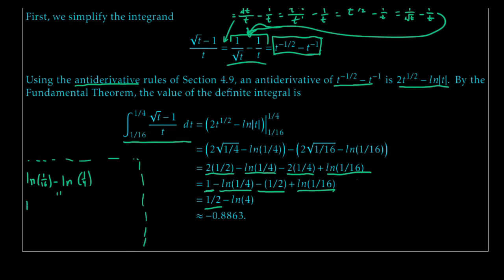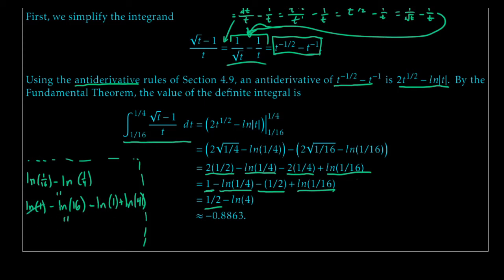It'll just be natural log of 1 minus natural log of 16, minus natural log of 1 plus natural log of 4. So this is a minus, and really what I'm picking up is this thing minus that thing. But if I want to keep things simple, I can just carry that minus on through.